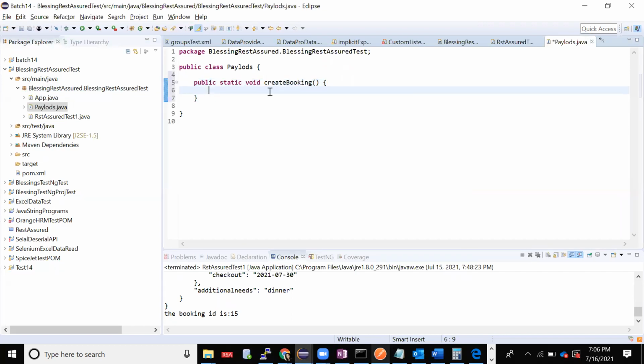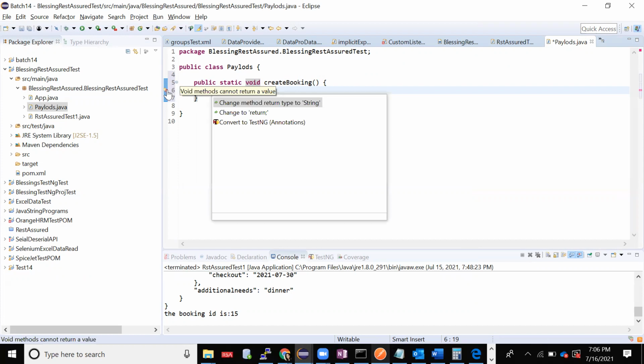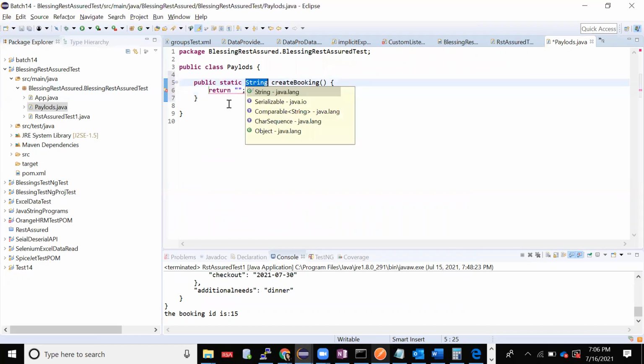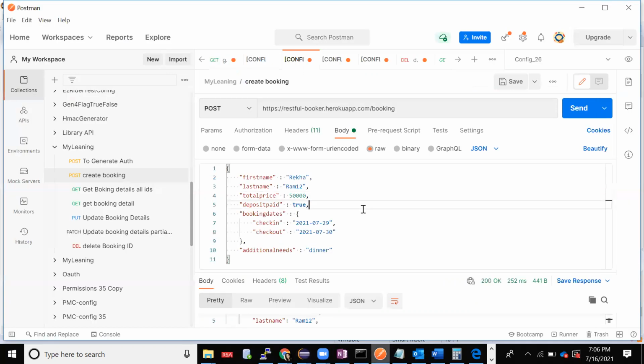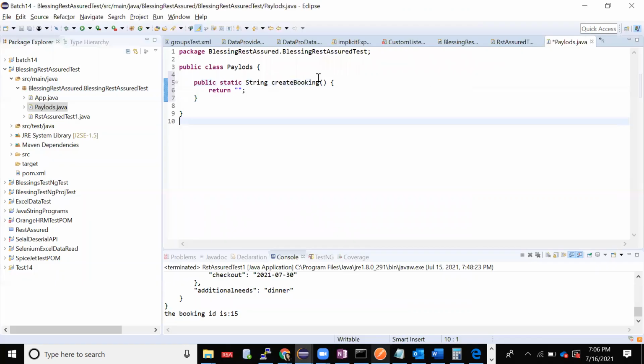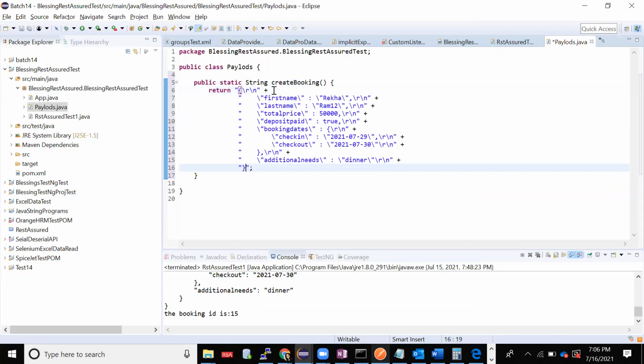In that method I'll return something. I'll return it as a string. Now it'll ask to change the return type. Just select that and change it. Okay, now it is a string type. So whatever is there in my body, I'll pass it here. Now it is set, done.